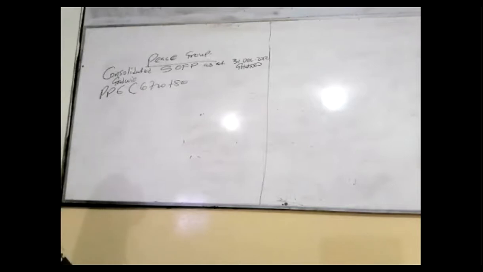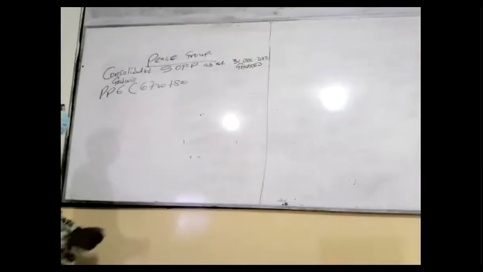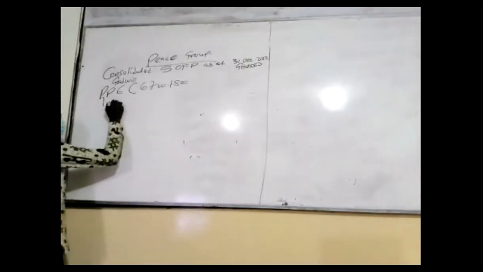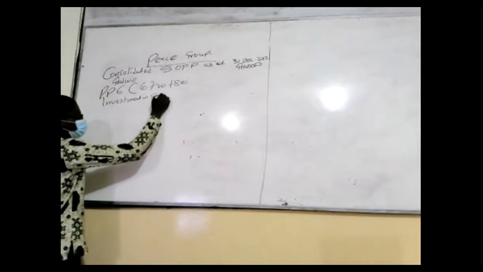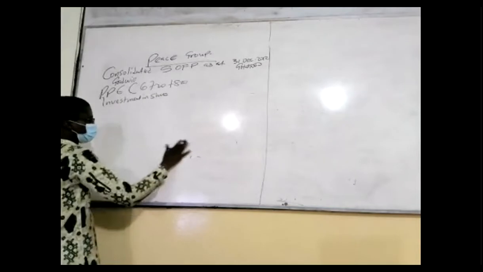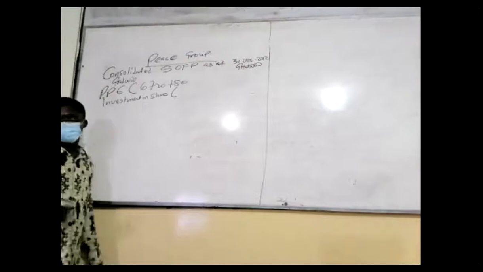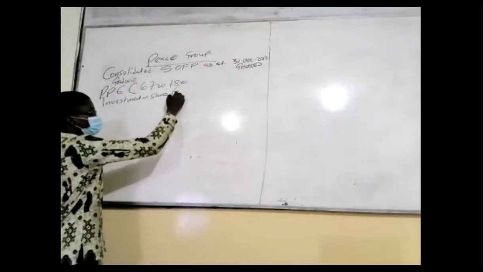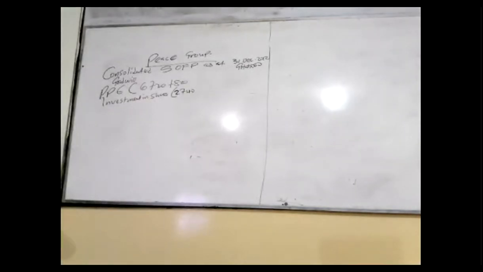Then the next section is investment in shares. I bring it in. Investment in shares. I'll open a bracket. What's the figure? Good. And I'll go to the next item.